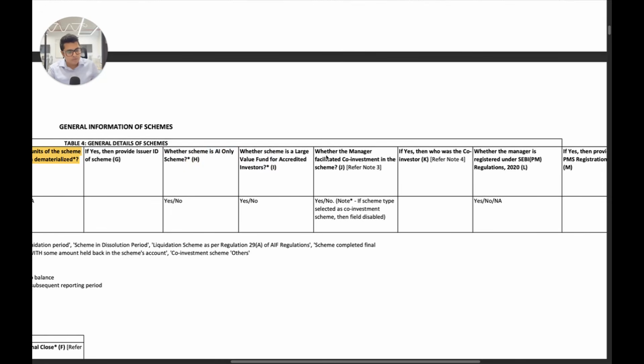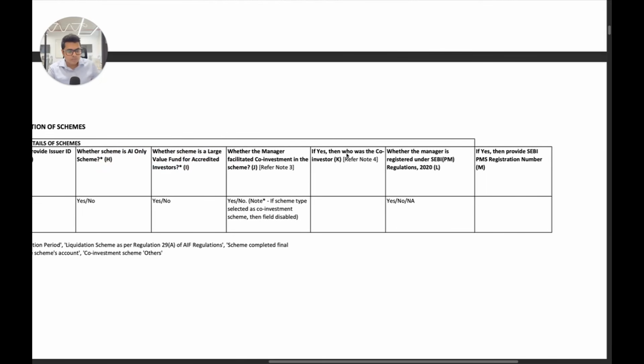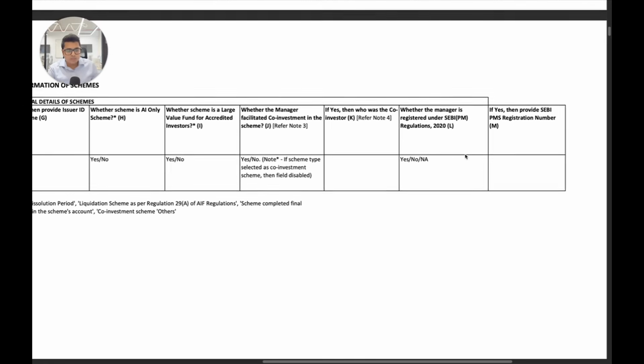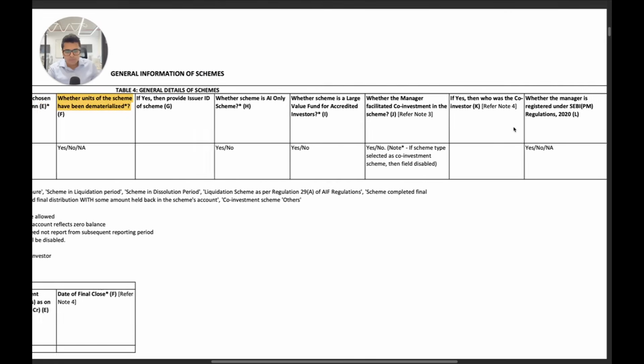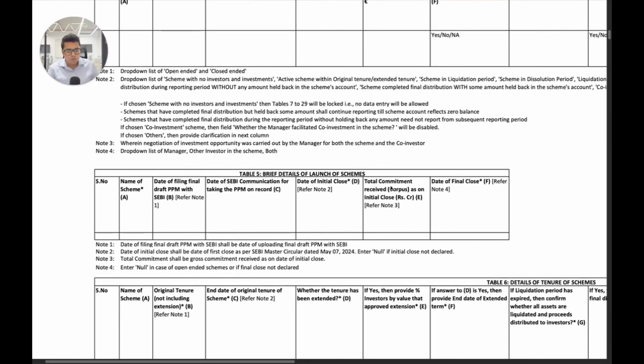Whether scheme is an LVF, manager has facilitated co-investment. If yes, who was the co-investor? So even details of co-investors have to be submitted. And if the manager is registered under the PMS regulations, provide PMS regulation number. So those are there from before.